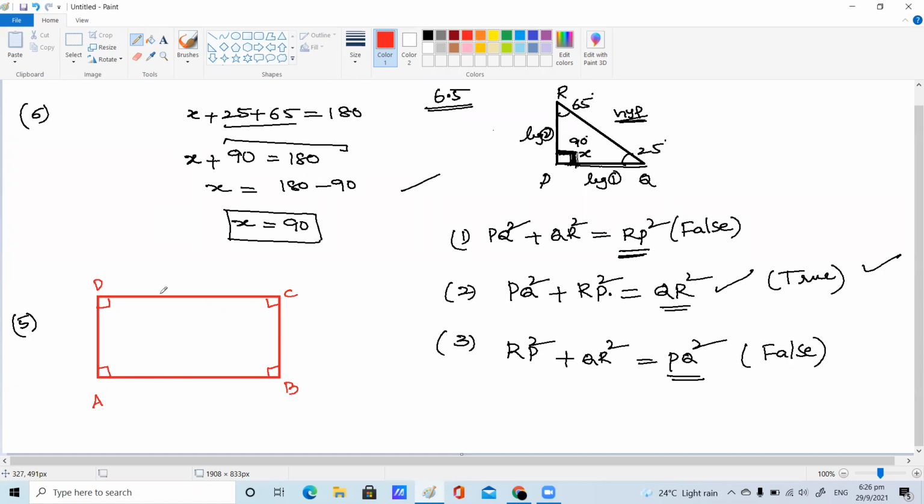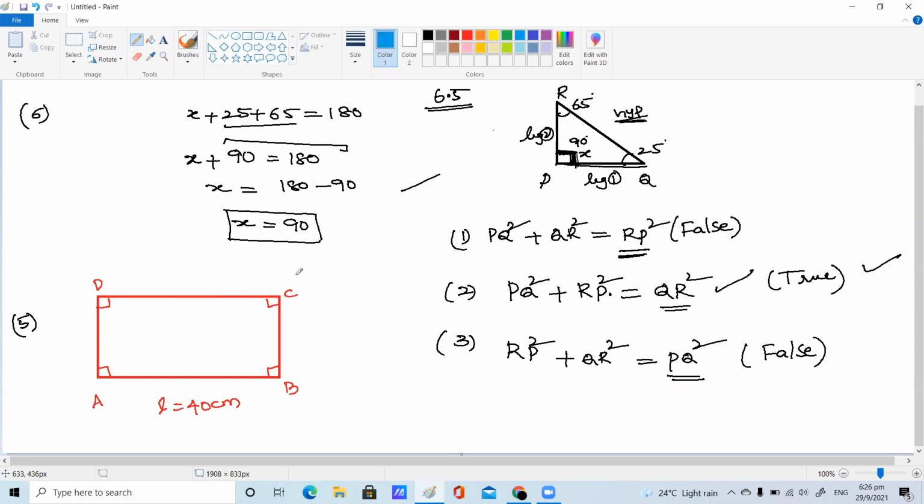And what do you know about a rectangle? Rectangle opposite sides are equal, children. In our question, the length of the rectangle is given as 40 centimeters. Now my question to, just a minute, Nikhil, are you there? Yes, ma'am.